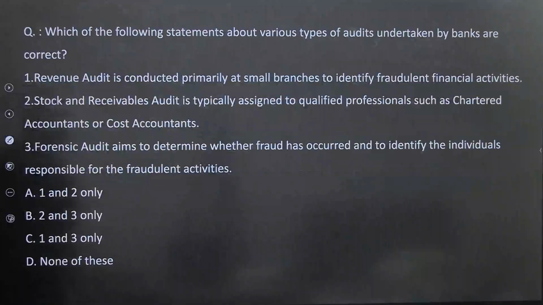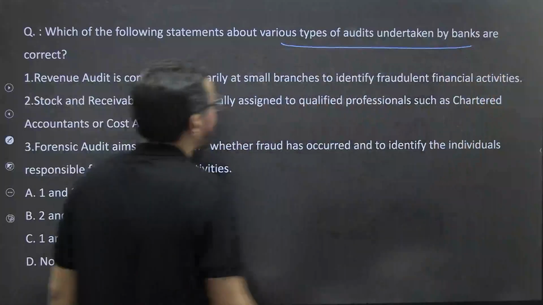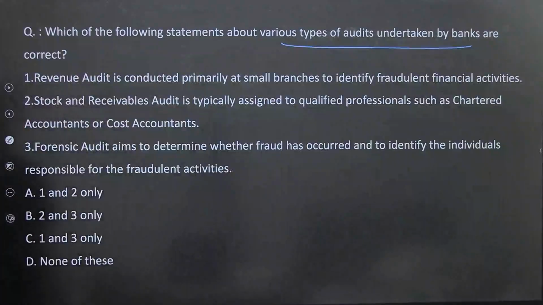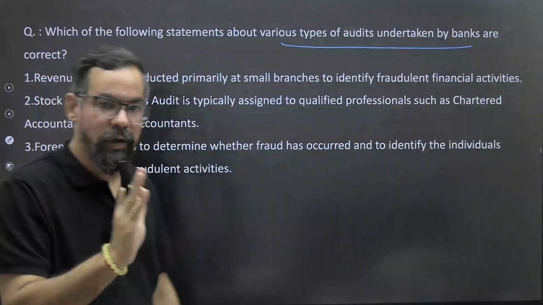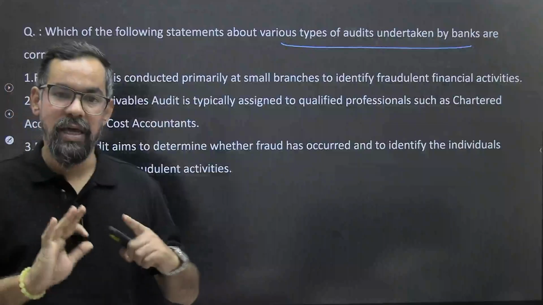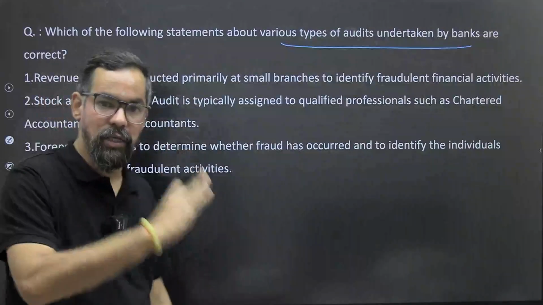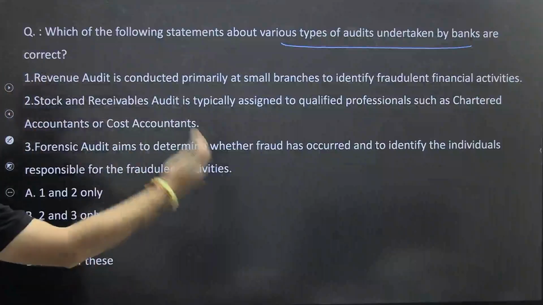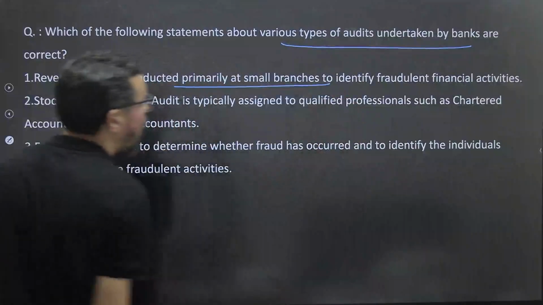Next one. Which of the following statements about various types of audit undertaken by banks are correct? Now this is something from the last area which we have discussed, the other types of audit. So I hope you guys can feel that 100% coverage concept as well as MCQs, though we have more questions. Revenue audit is conducted primarily at small branches.